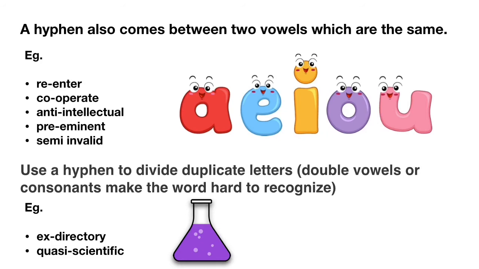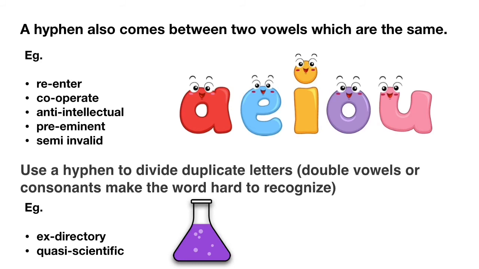A hyphen also comes between two vowels which are the same. You know what vowels are: A, E, I, O, and U. In the given examples, two vowels which are the same are separated by a hyphen. As the word re-enter has two vowels which are the same, that is, two E letters, we separate it by a hyphen. Co-operate, anti-intellectual, pre-eminent, and semi-invalid are separated by hyphens.